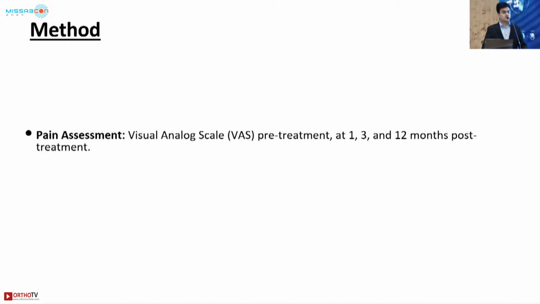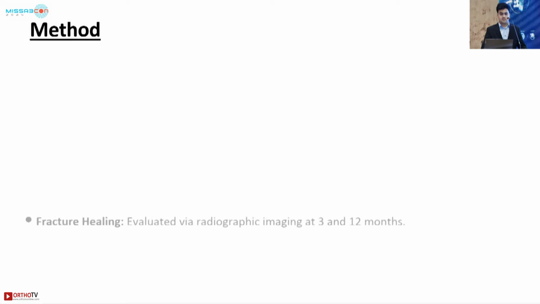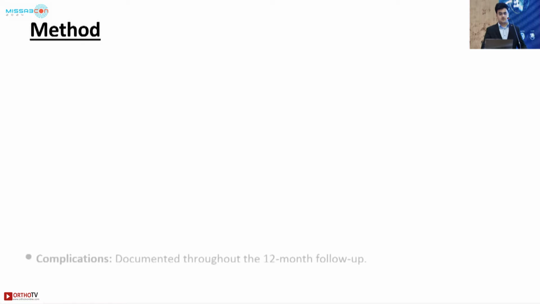Pain assessment was done by visual analog scale at subsequent follow-ups, and the functional outcome was measured with the Oswestry Disability Index, assessed at 3 months and 12 months. Fracture healing was evaluated via radiographs at 3 months and 12 months. Complications were of course documented during the 12 months follow-up.